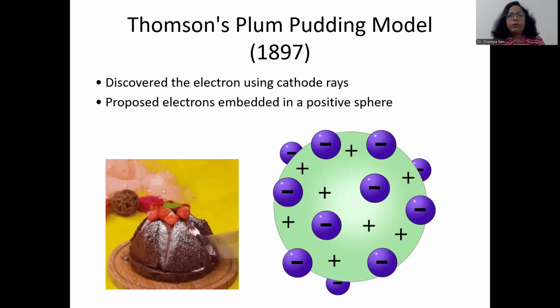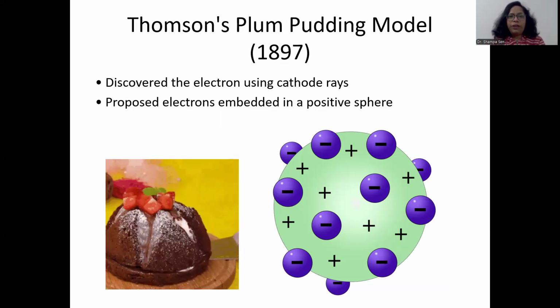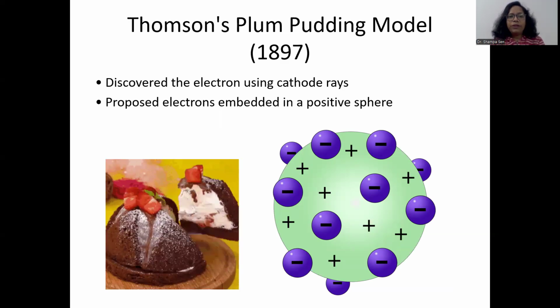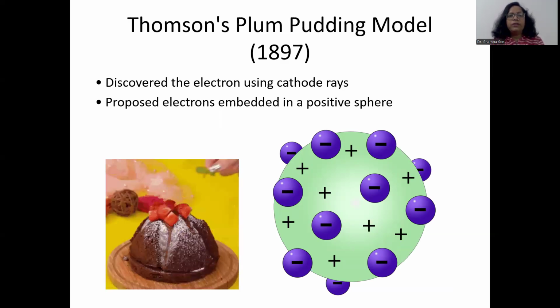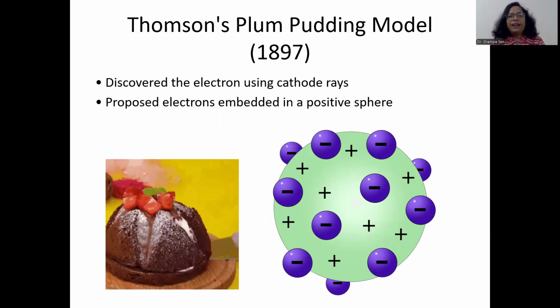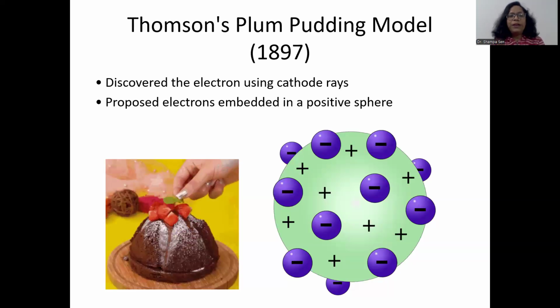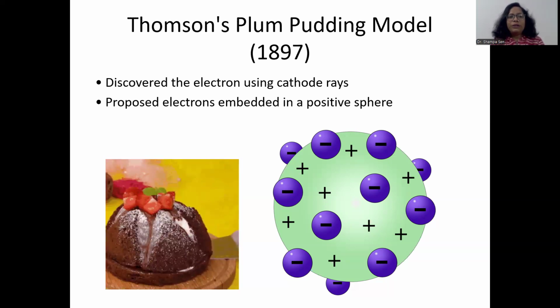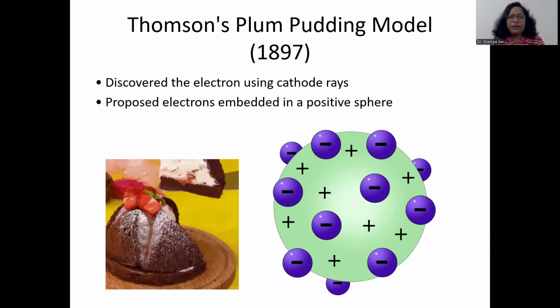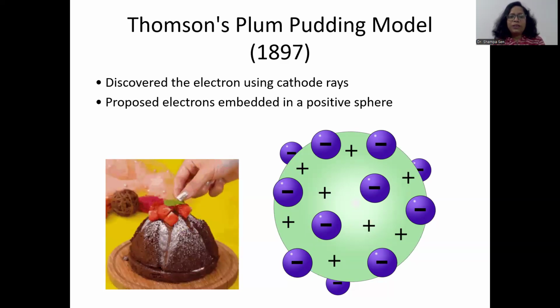Thomson's plum pudding model he gave in 1897 with the discovery of electrons. He proposed electrons are embedded in a positive sphere, that is the atom. So it's just like a plum pudding where these raisins or fruits are like electrons on the base of a positively charged sphere.